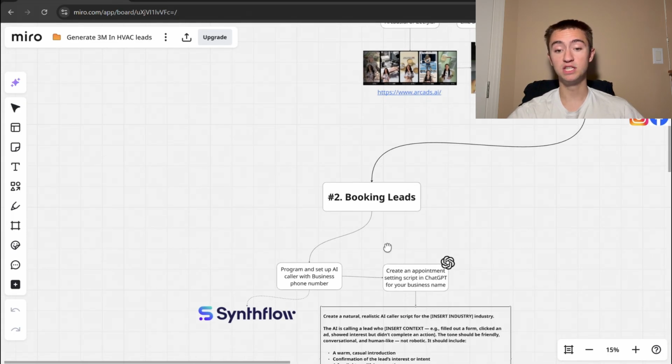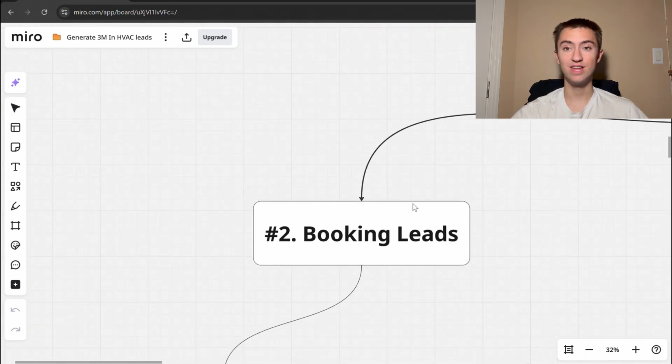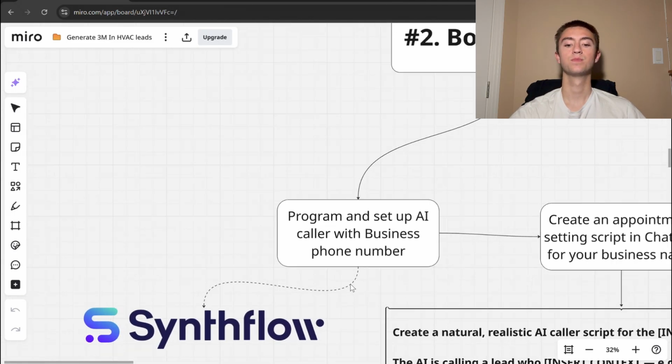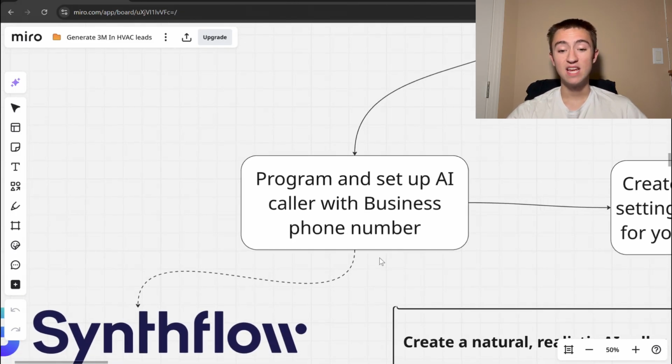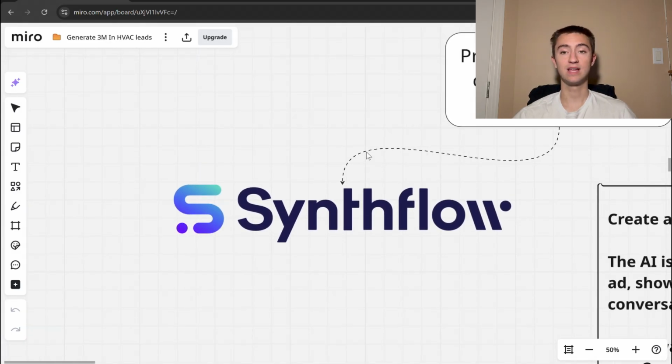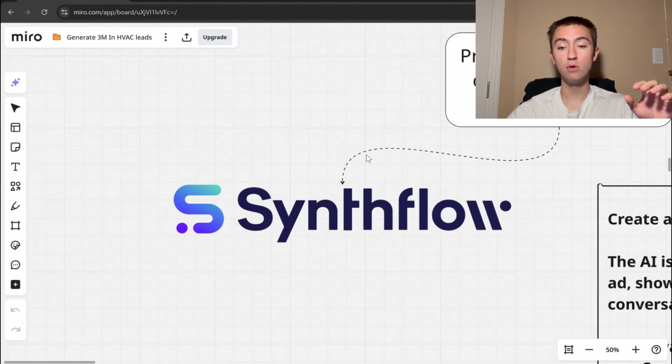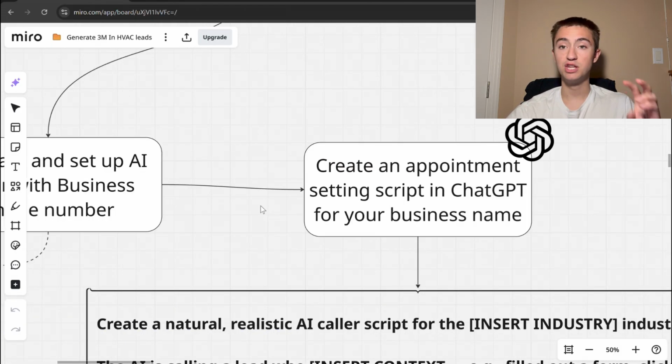So how are you going to book these appointments? And this is a big thing on the AI automation side of this: you're going to program and set up an AI caller with a business phone number using Synflow. Again, if you're not new to my channel, you'll know how much I talk about Synflow. But Synflow is basically a calling platform where you can program and set up a bot, and it's going to act as your receptionist. It's going to act as someone who takes the calls or calls someone for you.